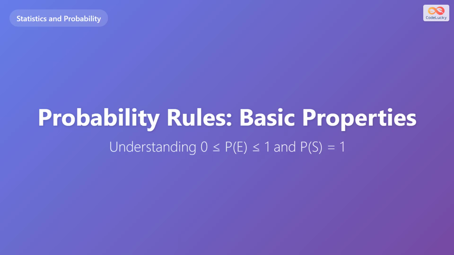Welcome. In this video, we will explore the fundamental rules of probability. We'll focus on understanding why probability values are always between 0 and 1, and what it means for the probability of the entire set of outcomes to be 1.